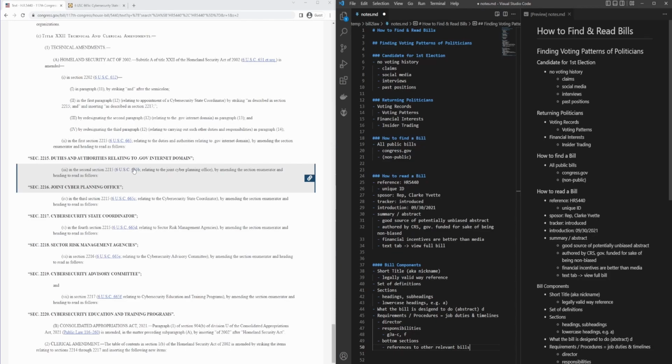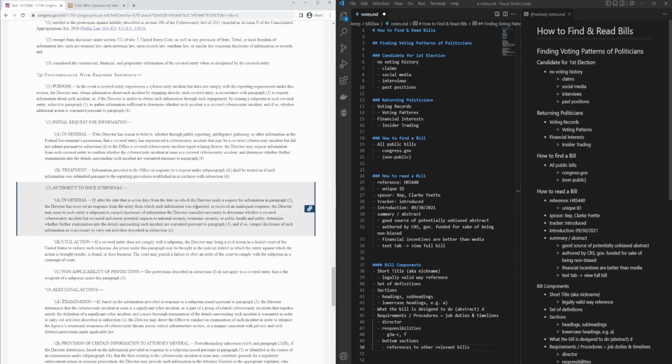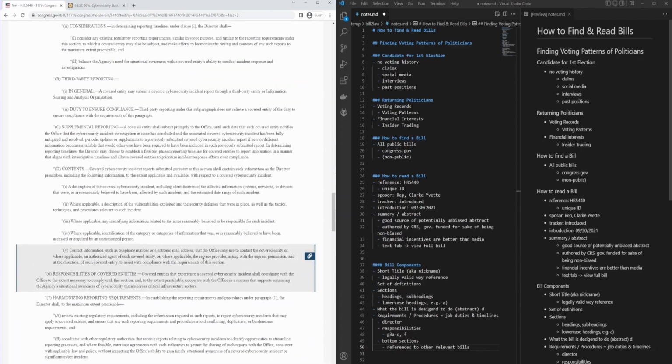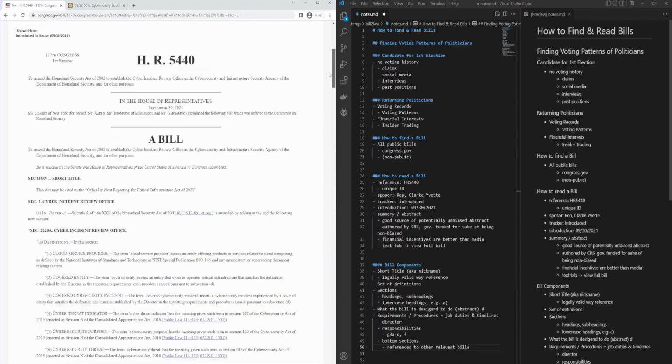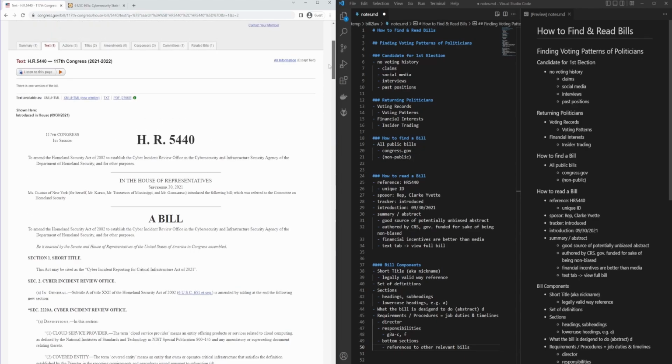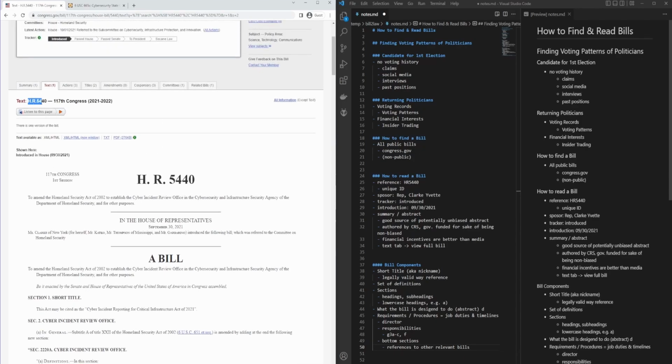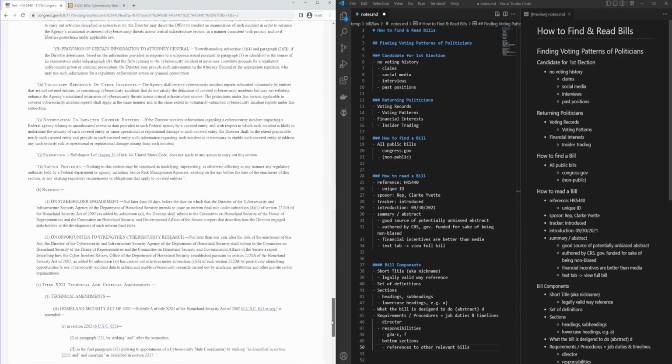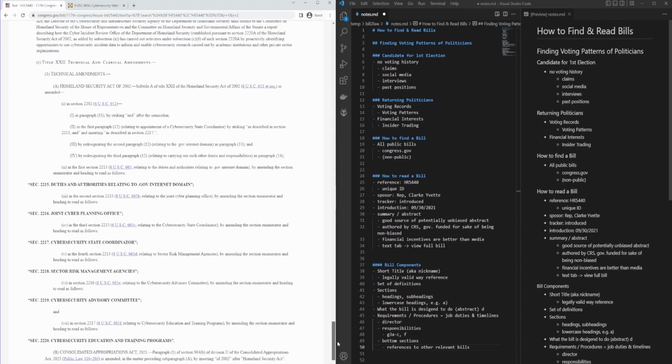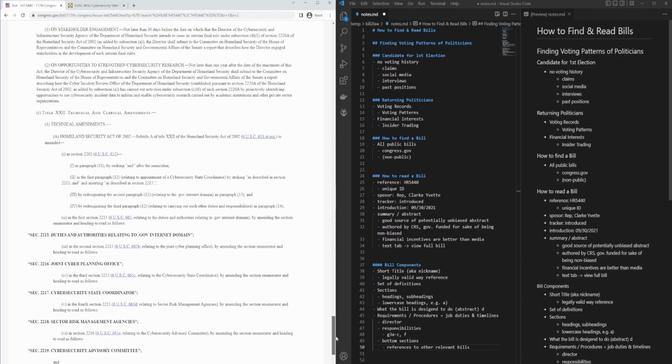And this is effectively how you go about reading a bill. So first you find the bill, then you read the bill. And what you want to do as you're reading a bill is definitely take notes, because these are legal documents and they can from time to time be difficult to read, especially if you have a limited time frame. Now this bill, HR 5440, is not a very complex bill. In fact, if you look at it, it's probably something like 10 pages if you were to print it on a printer. However, there are bills that span hundreds of pages.